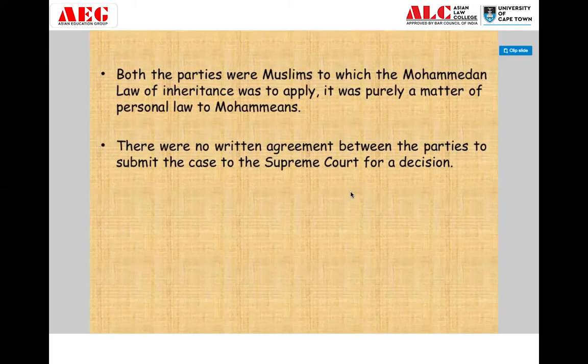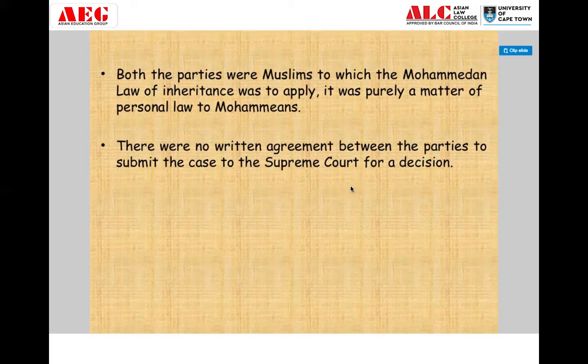Bahadur Beg filed a suit in the provincial court at Patna. The provincial court at Patna decided that the property needs to be divided into 4 parts. 3 parts should go to Bahadur Beg, 1 part should go to Nadira Begum. This actually happened, but because Nadira Begum was dissatisfied, she filed a suit in the Sadar Diwani Adalat, where the Governor General used to sit.